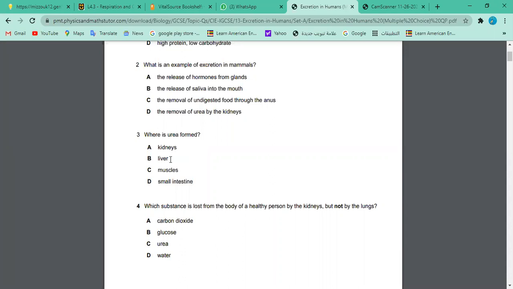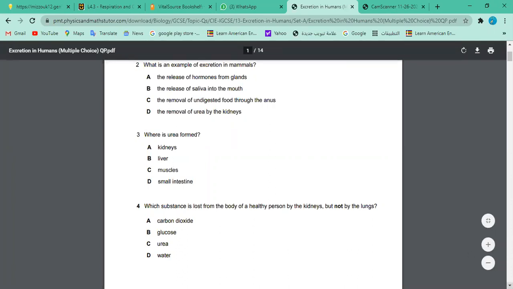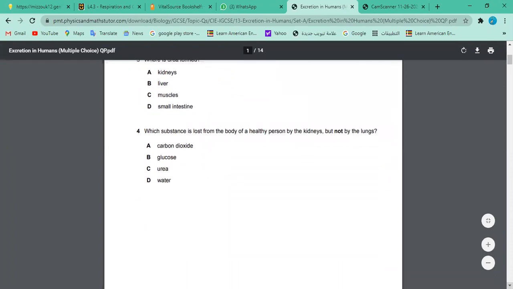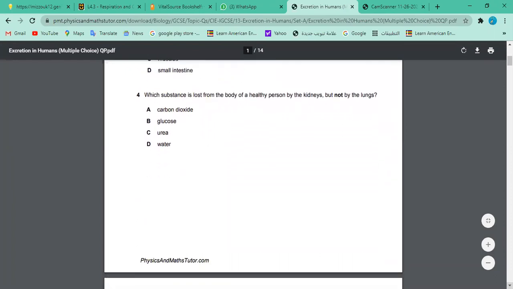So yes, the source raw material is amino acid. That's true. And finally, ammonia, and ammonia is again converted to urea, and urea is synthesized in the liver, and that is excreted by the kidney. Okay, so what about question 4? Who is going to read it out and answer this question as well?